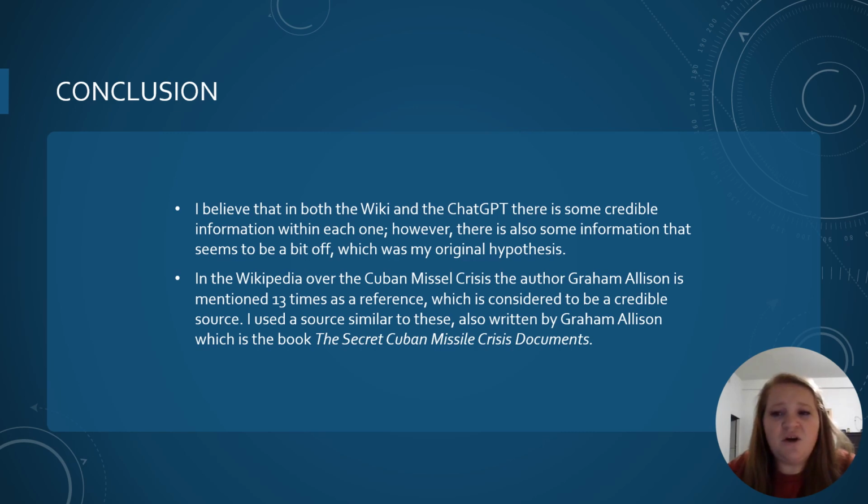In the Wikipedia article on the Cuban Missile Crisis, the author Graham Allison is mentioned around 13 times as a reference, which is considered to be a credible source. I used a source similar to these, also written by Graham Allison, which is the book The Secret Cuban Missile Crisis Documents.